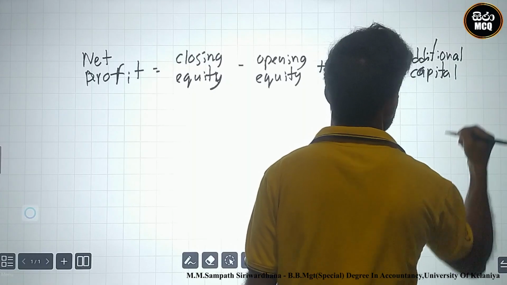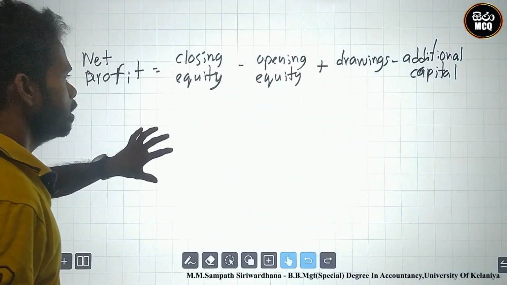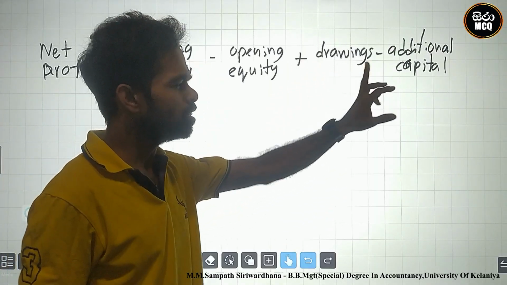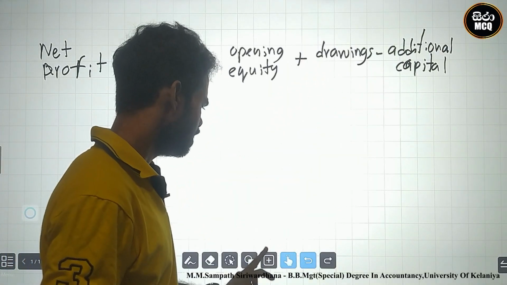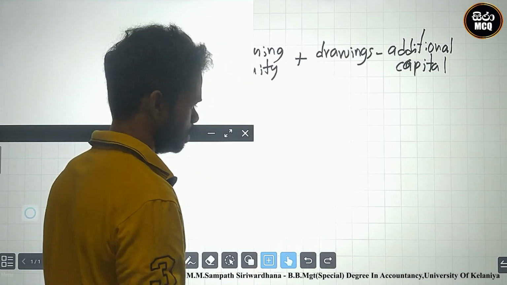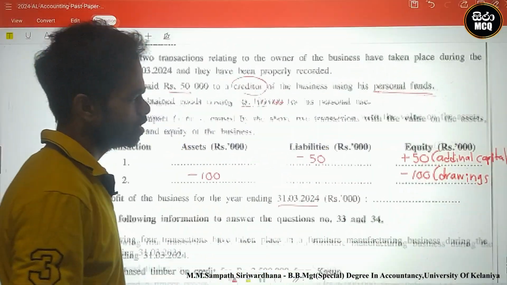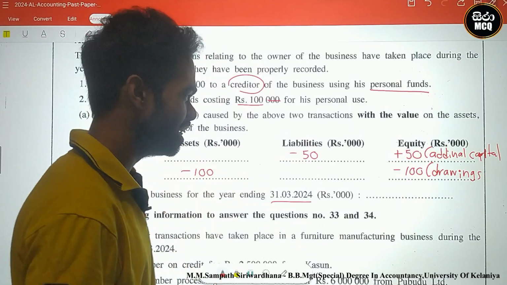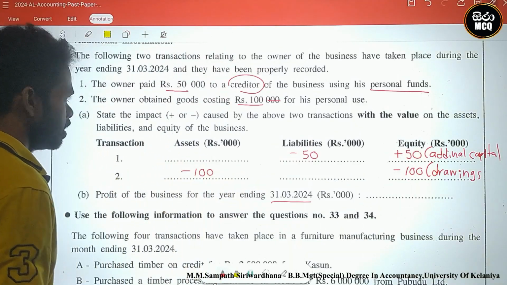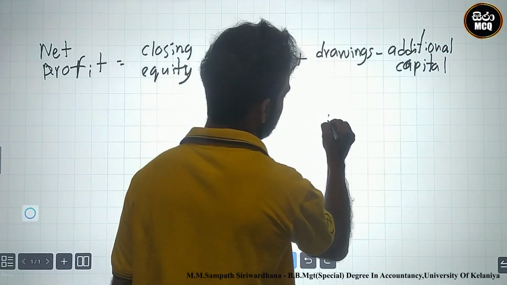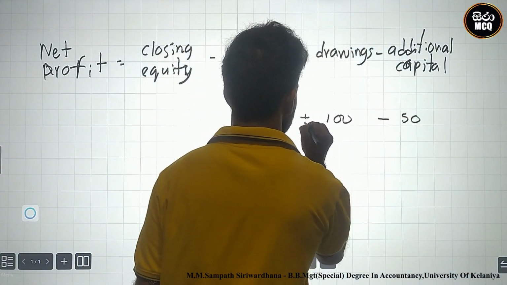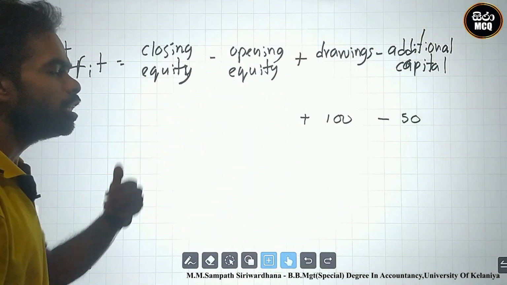Next we find the closing equity and opening equity. Drawings and additional capital we already know. Drawings is 100, additional capital is 50. How can we calculate opening equity?